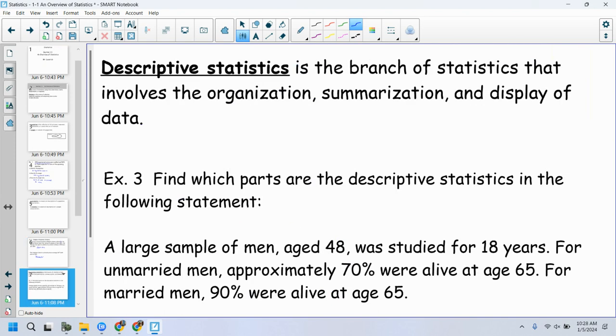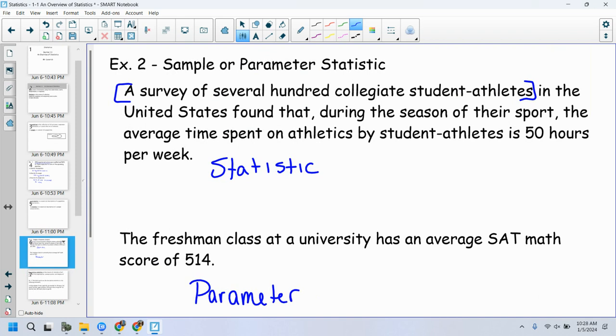Now, the reason why it is so important to define whether something is a statistic or a parameter is because, in that formula sheet, so much depends on whether you are talking about a population or a sample. The formula that you use usually depends on that. If I talk about a sample, I have to use this formula. If I talk about a population, I have to use a different formula. So that's why we spend so much time talking about what it is and how we define it.